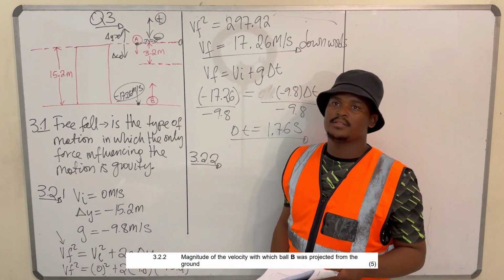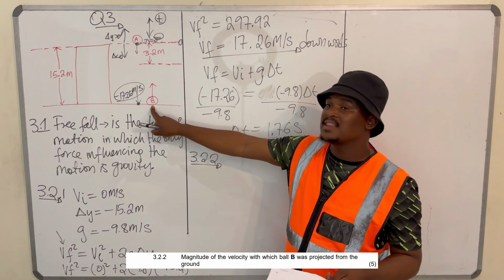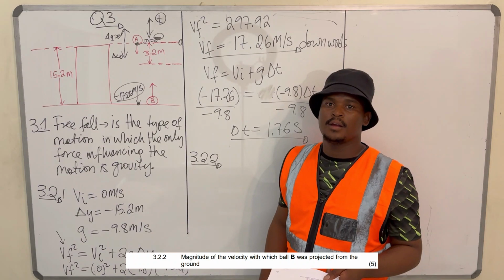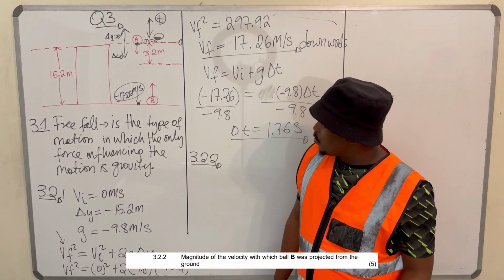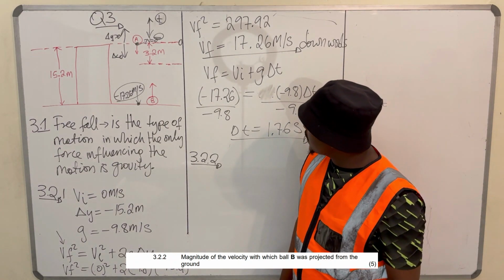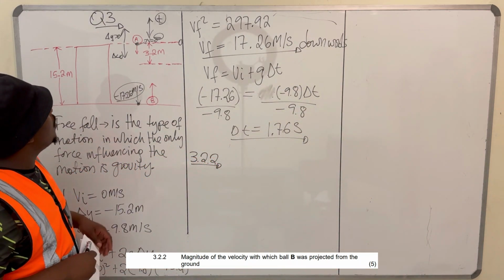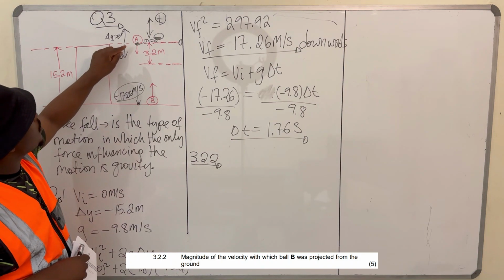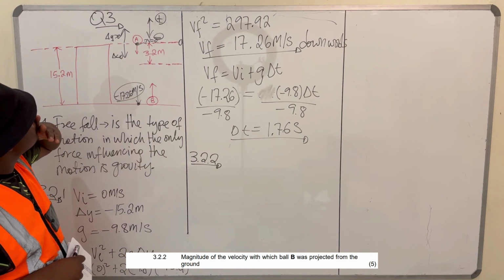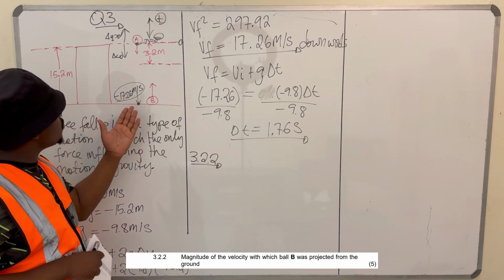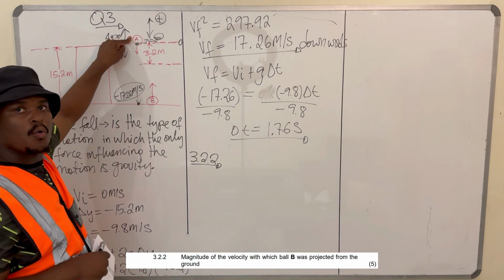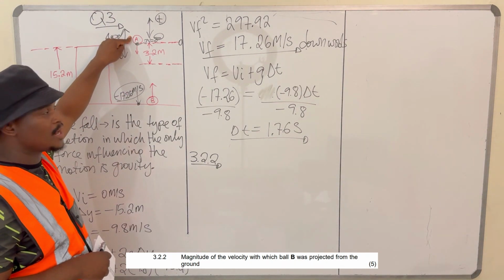That's what they want us to find. They want us to find the velocity of ball B. How do we do that? We can calculate the time. What we're told is that this ball was dropped from rest, right?